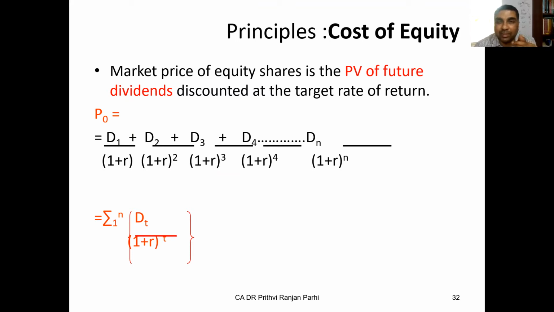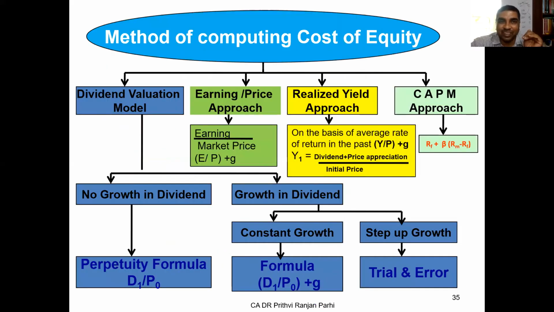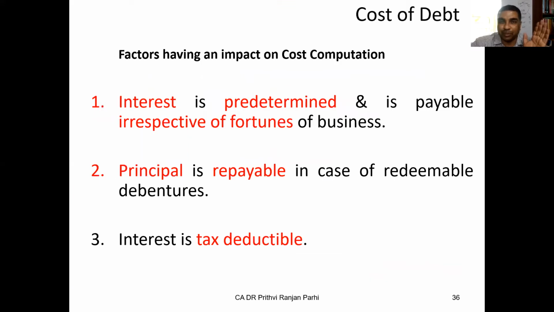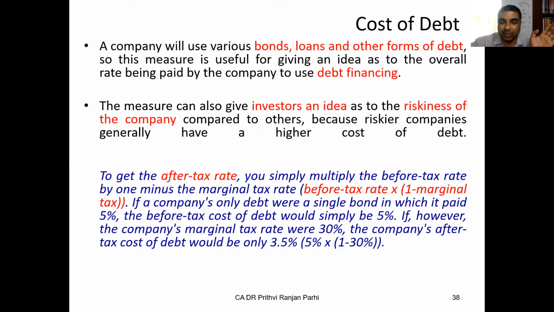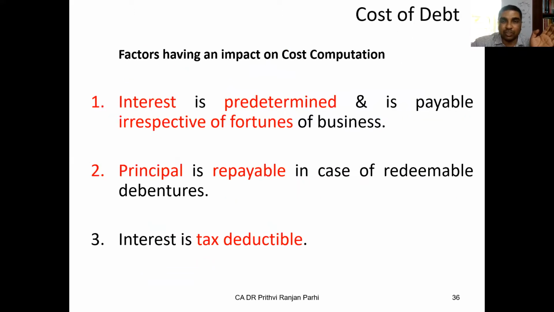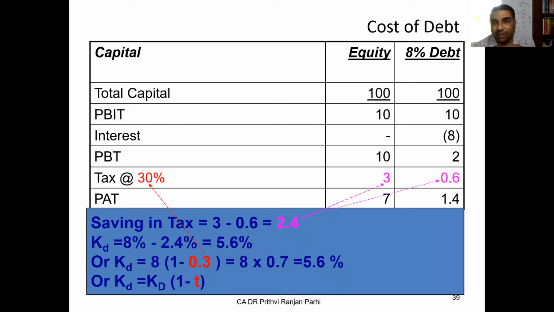Also, you'll be learning. So far as equity shareholders are concerned, one method of arriving at its cost is to find out the dividends. So cost can be arrived at on the basis of dividend. You can say dividends are the cost of equity. Other methods purposefully we are not telling you, because we are not learning financial management here. We are learning tax impact. There are various other methods of computing cost of equity, but for our understanding, we'll take cost of equity as dividend. So far as cost of debt is concerned, we'll take interest as the cost of debt, right?